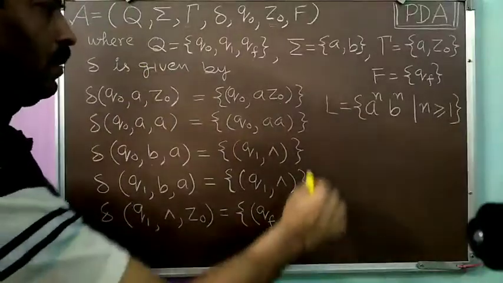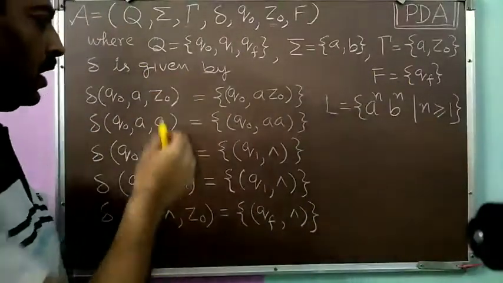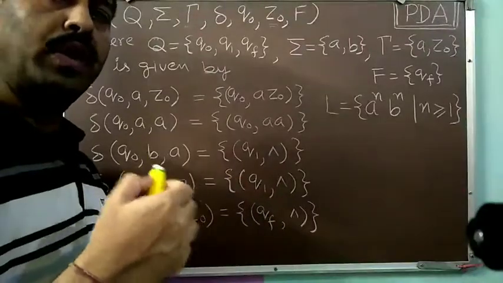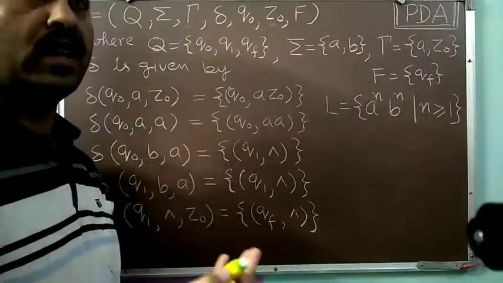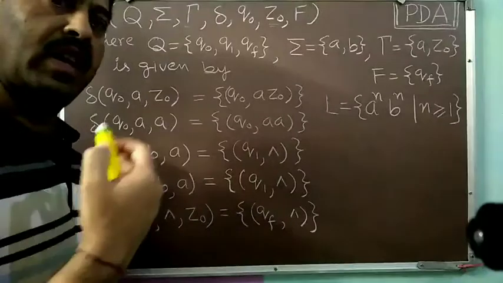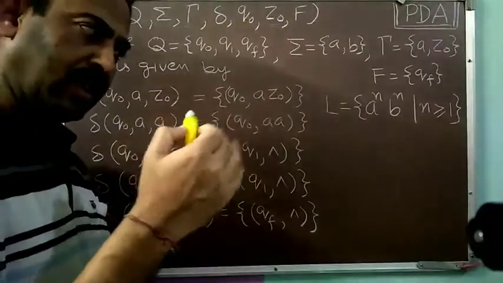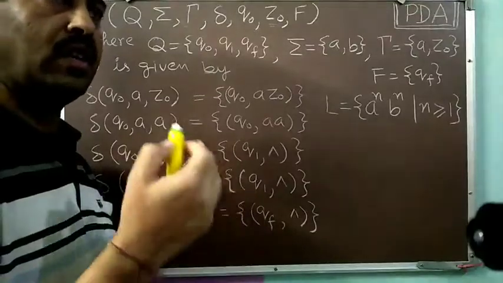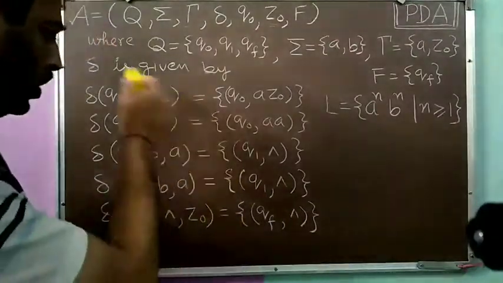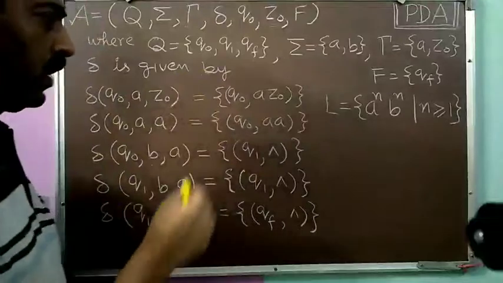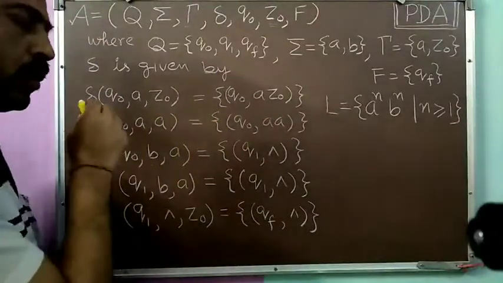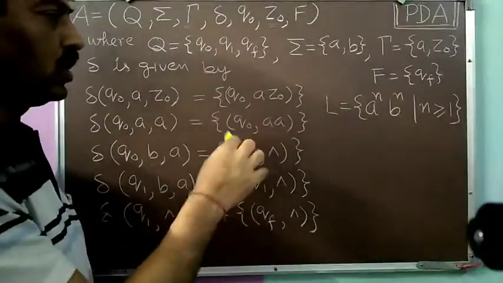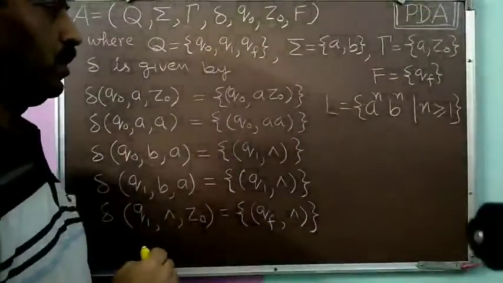Now, if we look at this example, this is an example of a deterministic PDA. Normally we want our machines, our models, to be deterministic. We don't want non-determinism. Non-determinism can help us in design. It can result in a simple design, but ultimately we want our systems, our machines, our designs to be deterministic. So this is an example of a deterministic PDA. Why? It is deterministic because corresponding to every given situation, there is only a single choice available to us.